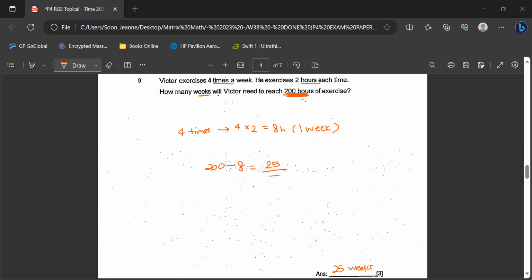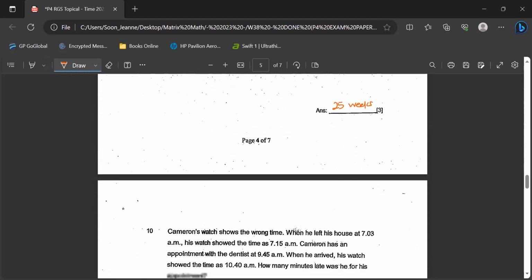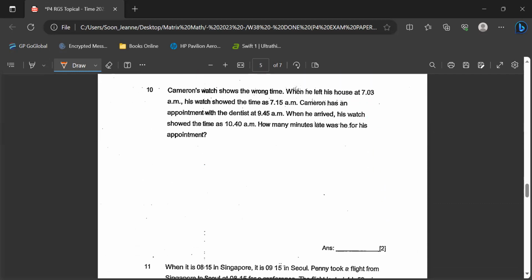Okay, let me just scroll. Cameron's watch shows the wrong time. When he left his house at 7:03 a.m., his watch showed the time as 7:15 a.m. Cameron has an appointment with the dentist at 9:45 a.m. When he arrived, his watch showed the time as 10:40 a.m. How many minutes late was he for his appointment?